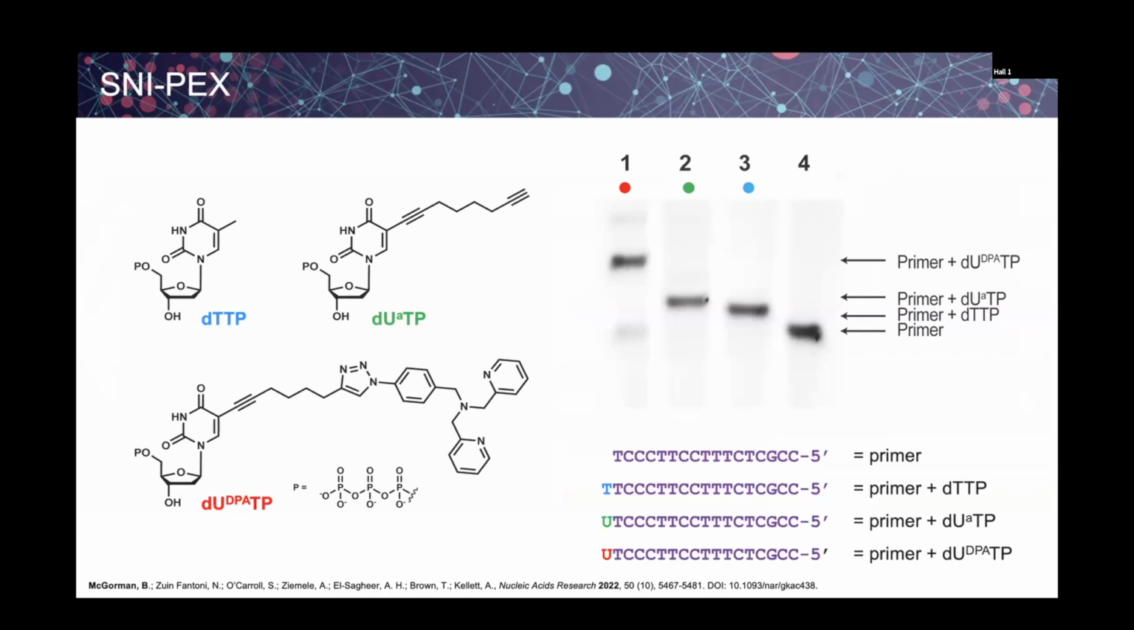I analysed these then by PAGE. You can see that only a single DPA was included. So it's kind of easier if you start backwards and work across this gel. Lane 4 is the primer on its own. Lane 3 is incorporation of the natural thymine base. Lane 2 is the modified alkyne. And then most importantly, lane 1 is the DPA modified uridine triphosphate.